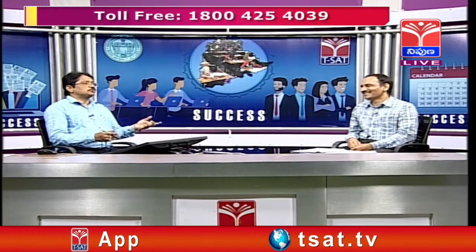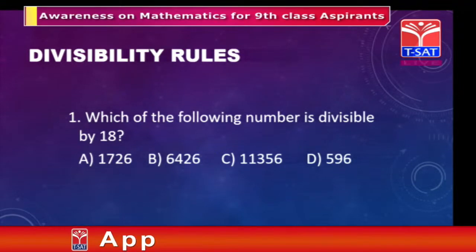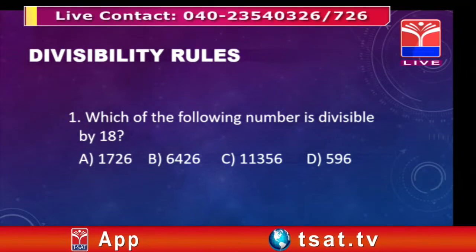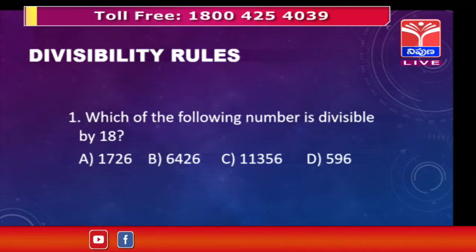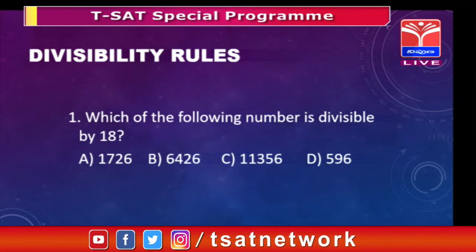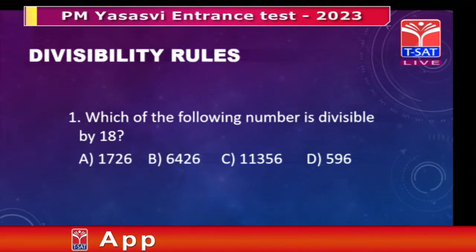If the number ends with 0, 2, 4, 6 or 8, then the number is divisible by 2. First check it. So 1726, 6426, 11356, 596, all end with 6, so they are divisible by 2. It's okay. Now divisibility of 9. The sum of the digits: 1 plus 7, 8, 8 plus 2, 10, 10 plus 6, 16. It's not divisible by 9. So A is not.